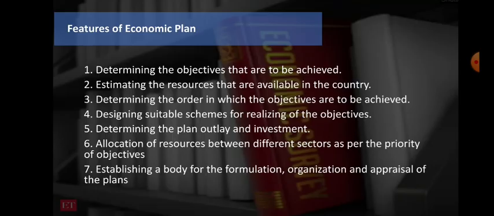So that's what we are talking about. We need to design suitable schemes. For example, there are MSMEs, that is micro, small and medium enterprises. Maybe agriculture is there, maybe industries are there, maybe automobiles are there, maybe textile industries are there. So for all these industries, how we are going to allocate the schemes to realize the objectives, this we need to plan, and according to that we need to allocate.